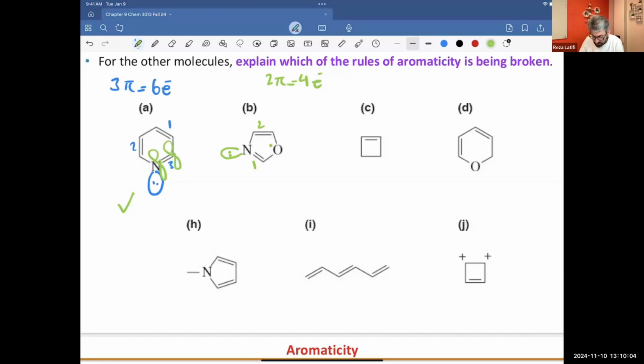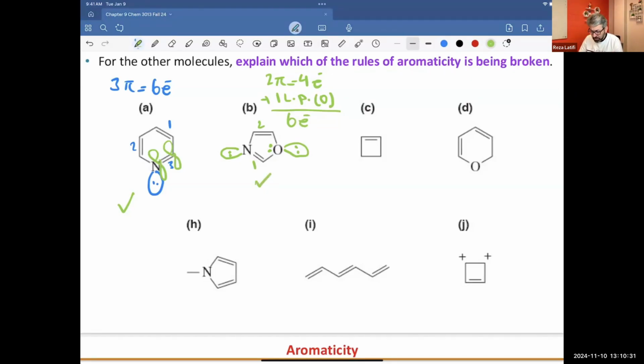So oxygen is going to share 2 electrons, and the 2 more it will put in a lone pair, and that lone pair also will be pointing out. So plus 1 lone pair from oxygen, from oxygen, not nitrogen. So this one will be 6 electrons, and it will be aromatic. Okay, how about the next one?